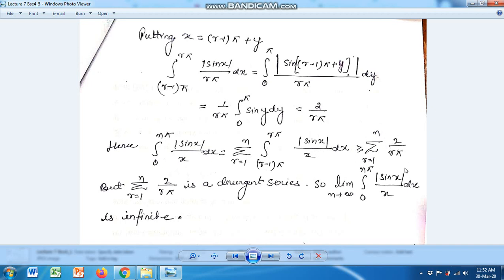But this series is divergent: the summation of 1 upon r, when n goes to infinity, is divergent. So the integral, in the limit n tends to infinity, from 0 to n pi of |sin x| upon x dx is also divergent. That means its value is infinite.